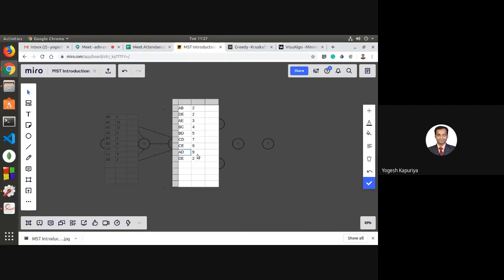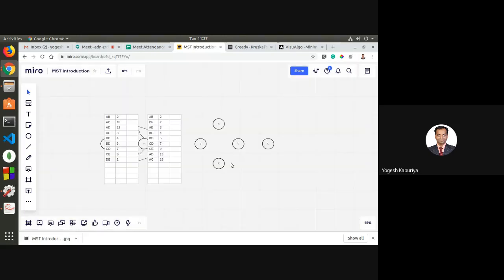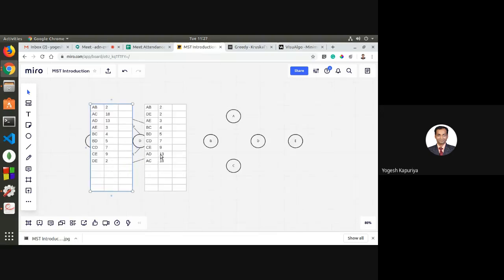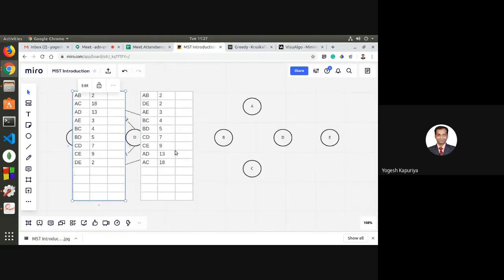Then you have AD and 13. Then you have AC and 18. Right, so this is my sorted version of edges. So that will be my first step.